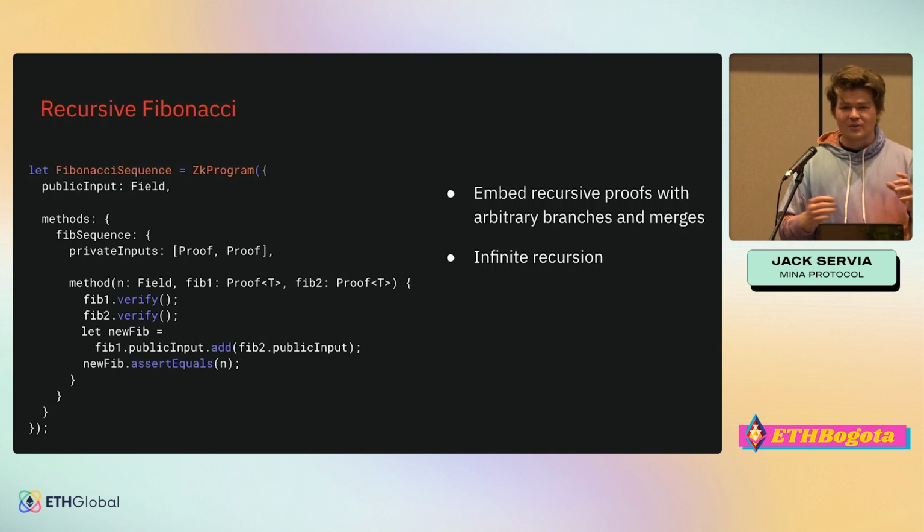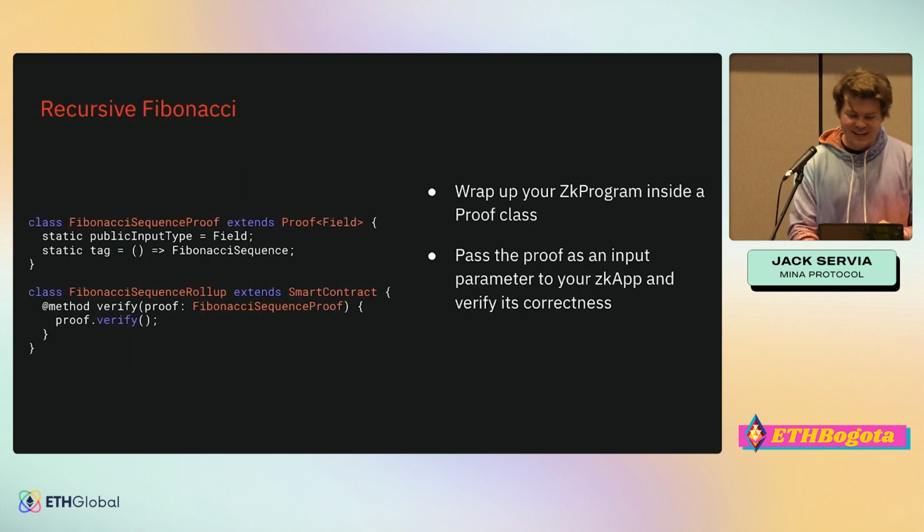The other thing you can do is, we'll get into it in a second. So how does this work? Well, you write your zkProgram, you wrap your zkProgram inside of a proof class, and then you pass the proof as an input parameter to your zkApp to verify that it's correct.